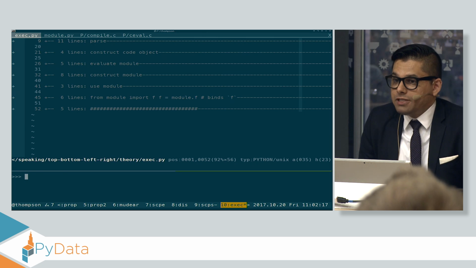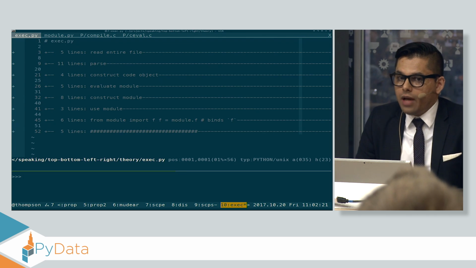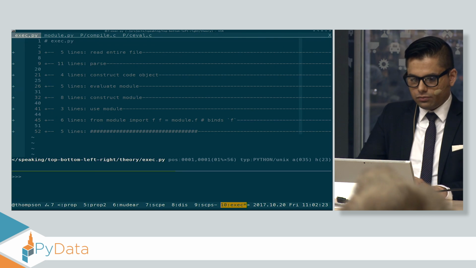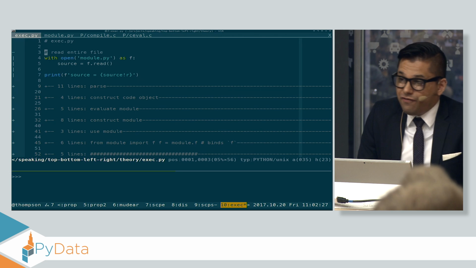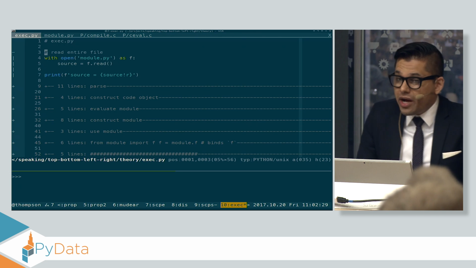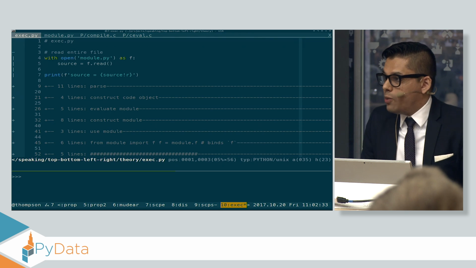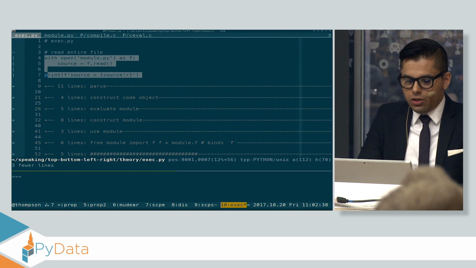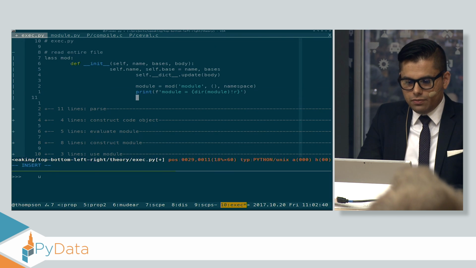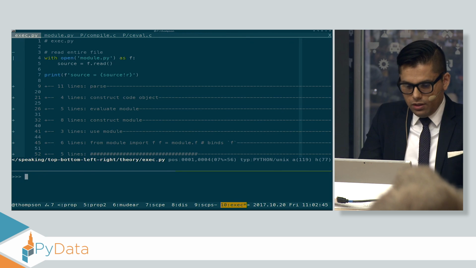Let's take a look at the last piece of theory that we need to talk about. I'll show you how Python actually runs code. When you say import module, Python goes and finds module.py, or it finds a folder that contains an __init__.py, but eventually it finds some .py file, and it reads it in. So it runs code that looks something like this.